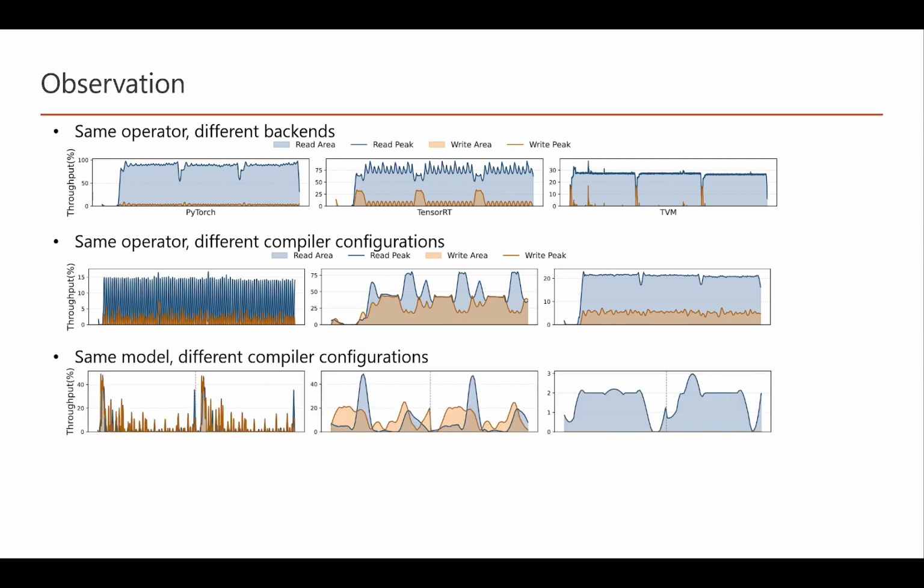The third row shows that this effect also propagates to full model execution. For the same model, different compilation configurations lead to different global trace structures. This means the side-channel signature is not only determined by the model or the operator, it is also shaped by compilation. Therefore, compilation gives us a new opportunity. We may select configurations that make traces more confusing to the attacker.